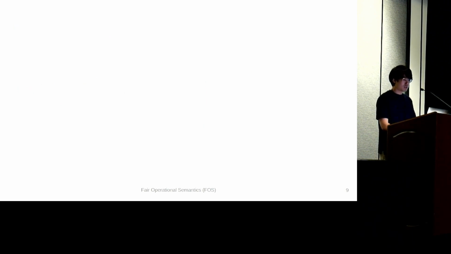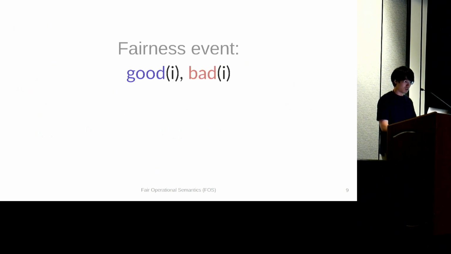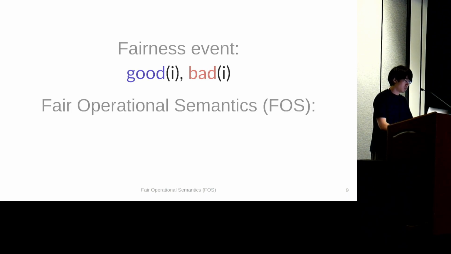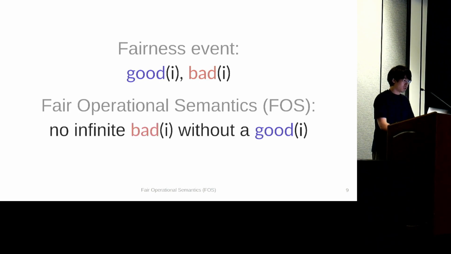We formalize this observation by defining the fairness event, which can be a good event or a bad event. Here I is a thread ID for which this event is triggered. Then fairness event captures the concept of fairness with its unique semantics called fair operational semantics, or FOS in short. It simply says that for each thread ID, triggering bad events infinitely without a good event is not allowed.